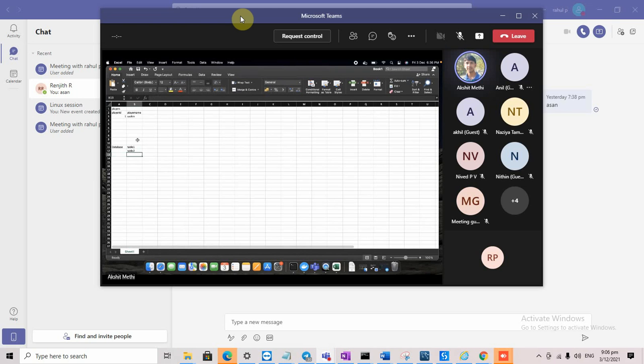Like in a single Excel file you can have multiple sheets, you can make an analogy like that. So first let's see how to create a database.